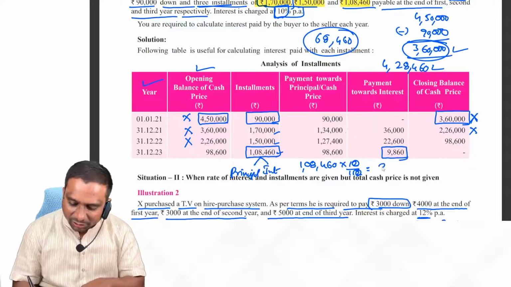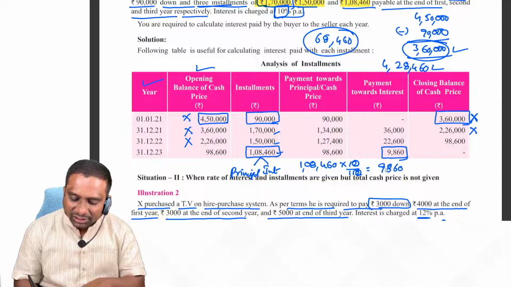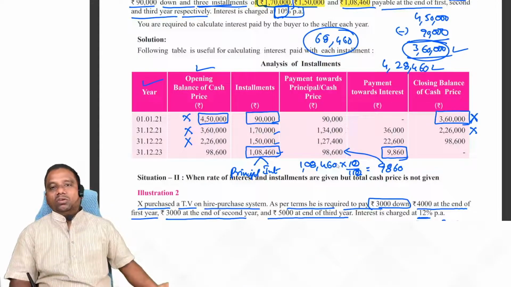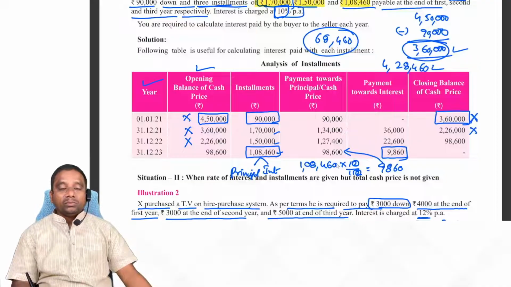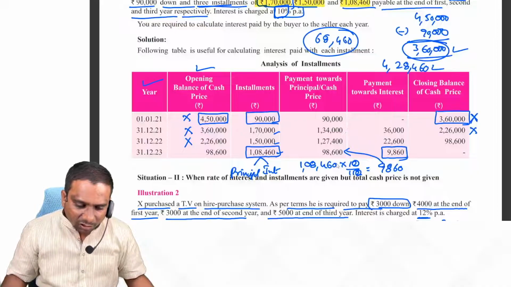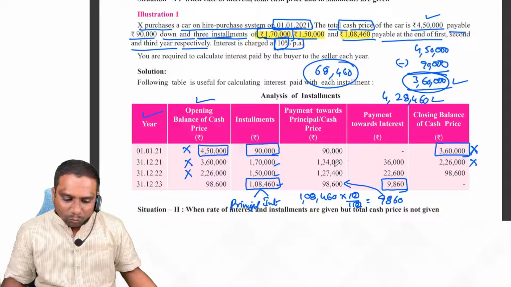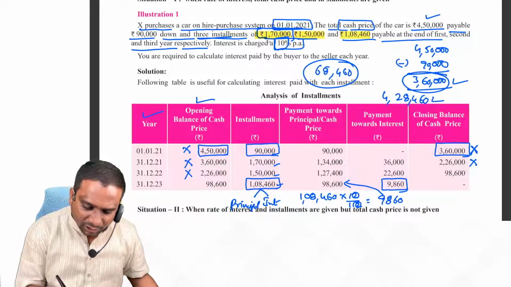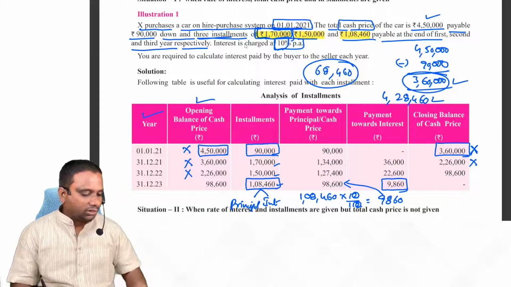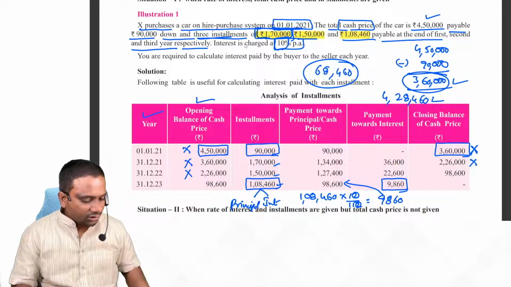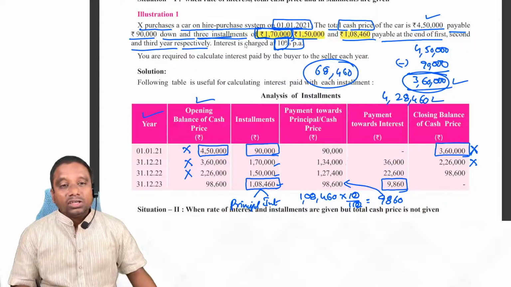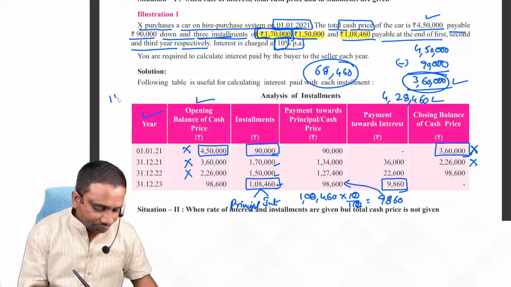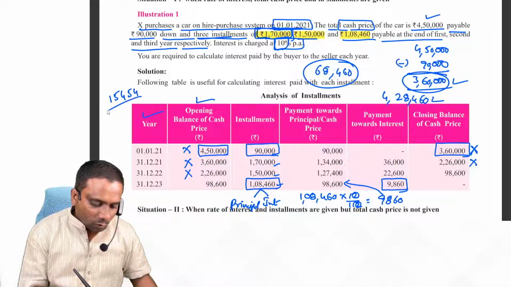So of 1,08,000, 9,860 is the interest. The remaining amount is the principal amount. Sir, why is it not possible in the first installment? Okay, look at the first installment. Suppose the first installment is 1,70,000. Now just calculate 1,70,000 into 10 by 110. How much amount are you getting? 15,454 rupees we are getting.